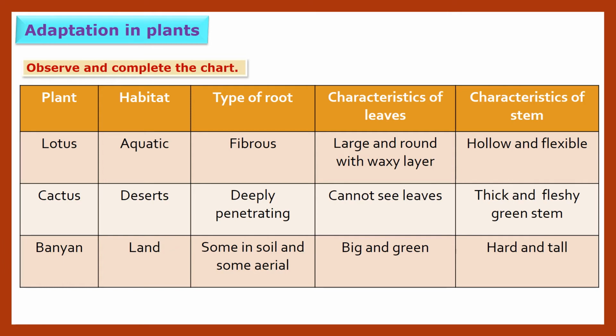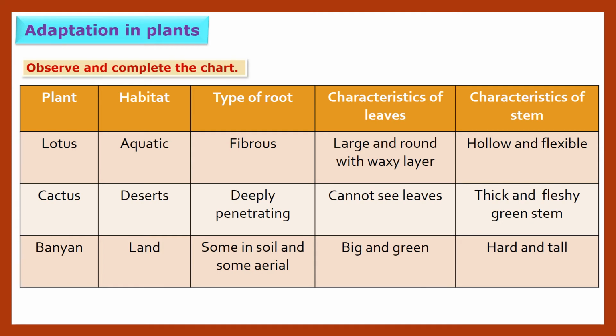Lotus. Plant is given lotus. So its habitat is aquatic, means living in water. Type of root, that which has fibrous root. Characteristics of leaves. So lotus has large and round with waxy layer. Means lotus leaves are large, they are round and they are having waxy layer. Characteristics of stem. So lotus has hollow and flexible stem. Hollow means from where air can easily pass, and flexible means which can bend easily. Now second plant is cactus. Habitat is desert.